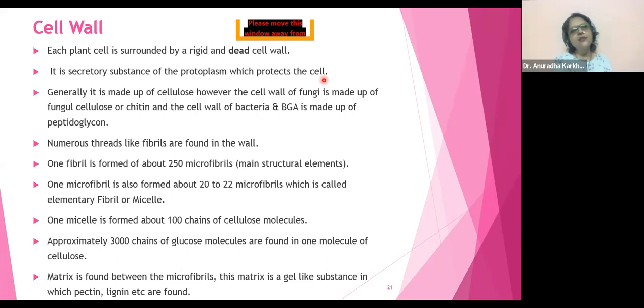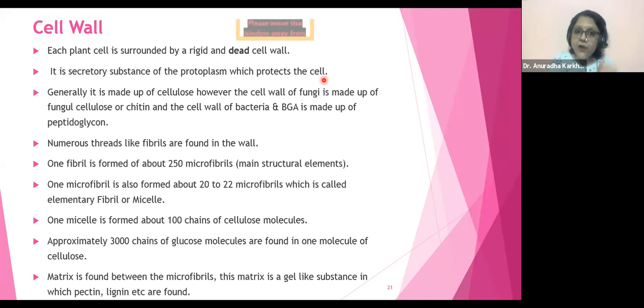So now this is 11th standard. So we have to go a bit deeper into that particular content, right? So my dear, cell wall is made up of what? Cell wall is made up of cellulose only. But cellulose के aggregations, कितने molecules of cellulose के aggregation है? See, 100 chains of cellulose molecule. And see what are they saying?